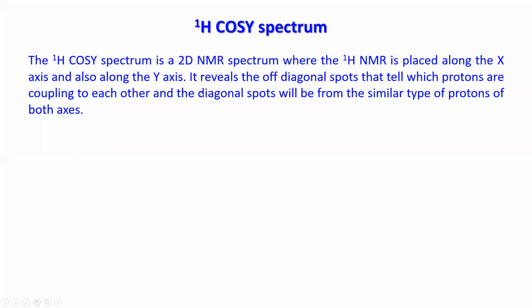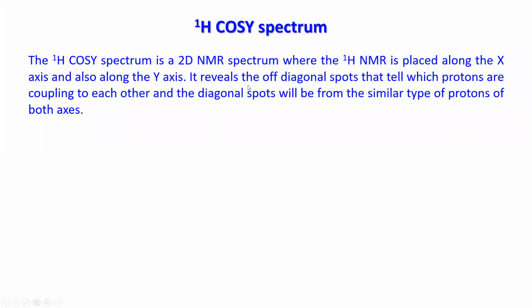In NOESY, what you have seen is just the same. We are placing the 1H NMR of that particular molecule along the x-axis and the y-axis. Now it will show some spots. What spots will you get in the spectrum? It shows two different types of spots, as we have seen for NOESY. Here it will be quite similar.